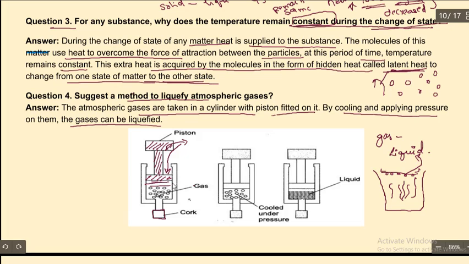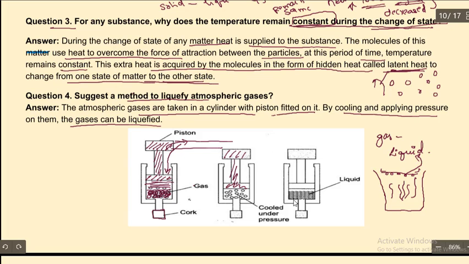So when we pull it down, what happens? The particles which are present in this container are going to be pressed tightly. See the level of this piston. That means this piston has been moved down and the gas is compressed. The gas is also cooled, so what happens here?